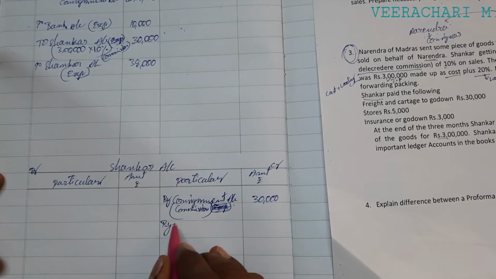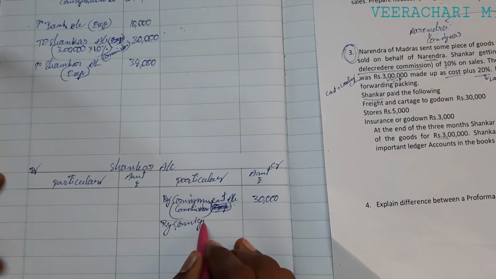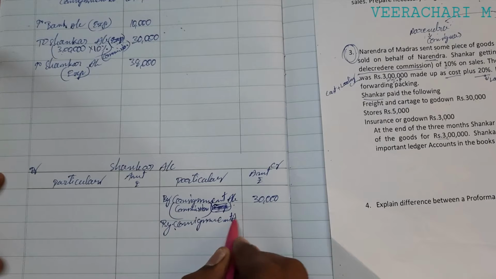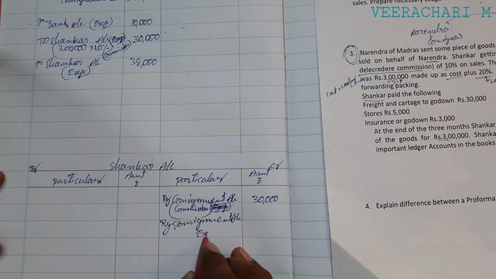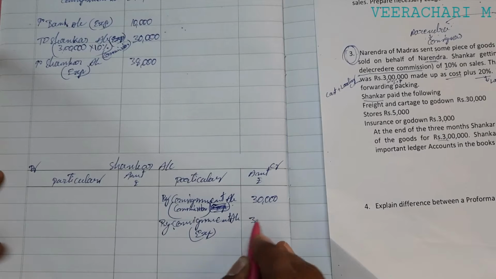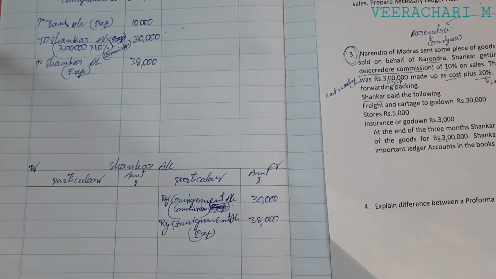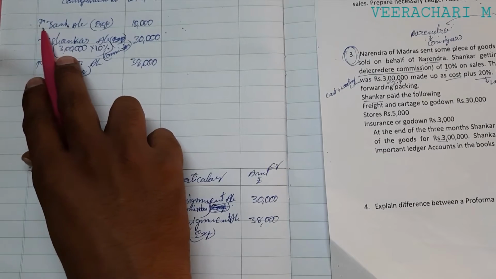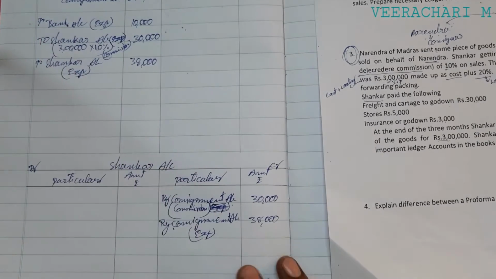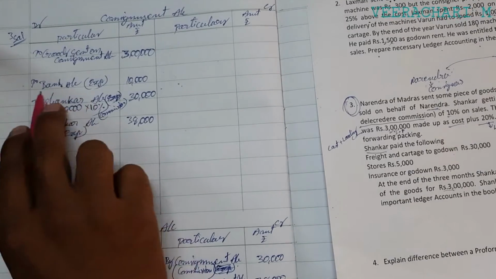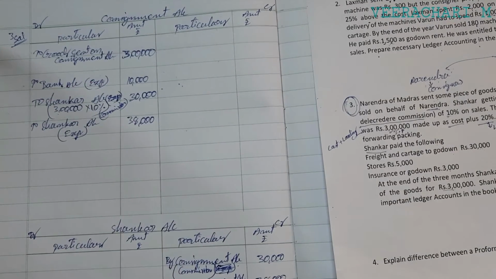Next, by consignment account, expenses, 38,000. Like that you can post the debit as well as the credit. You may have a doubt: we have written only one time, consignment account debit side, to bank account. Here we cannot prepare any bank account. If we prepared a bank account, then we would have to write on the credit side of the bank account also. Here we need not prepare any bank account.